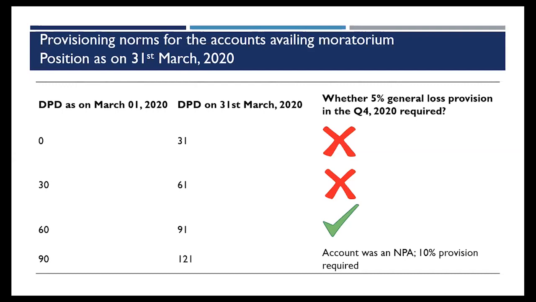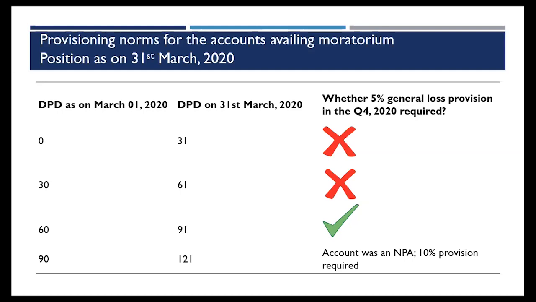So as on 31st March, the RBI requirement is that a 10% provision has to be created on all such accounts who have availed the benefit of this moratorium and the asset quality has not been degraded. When I say that you have availed the benefit of this moratorium so as to put a standstill on the asset classification, what I mean is that if the moratorium had not been granted to you, then the asset would have degraded into an NPA, and you would have been required to provide for it as an NPA.